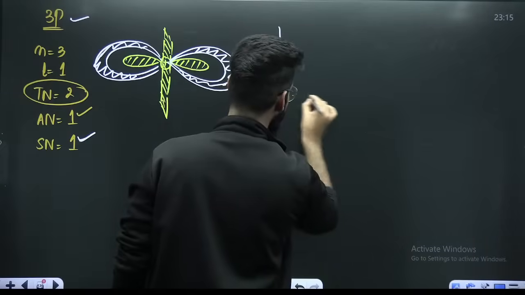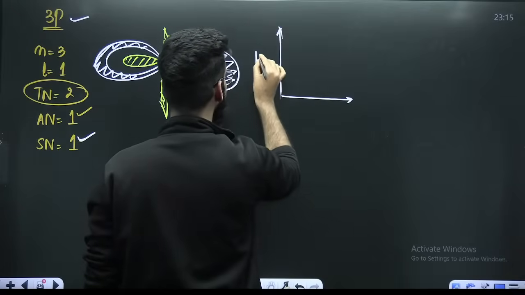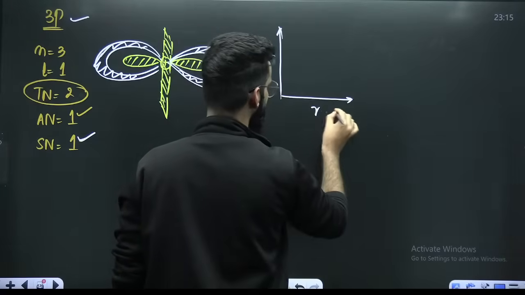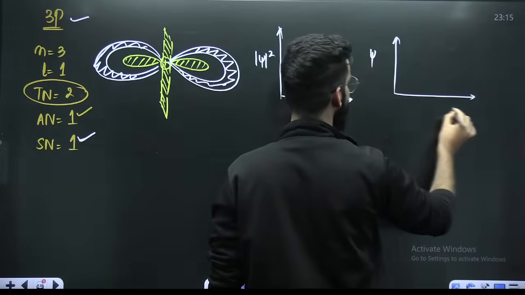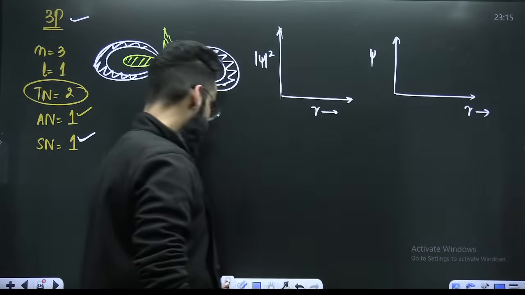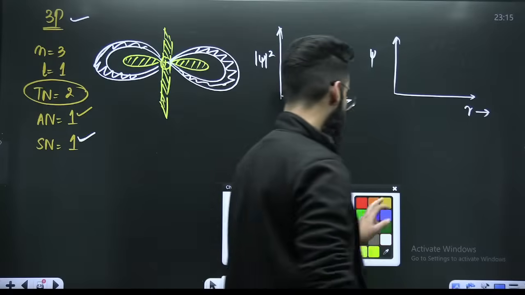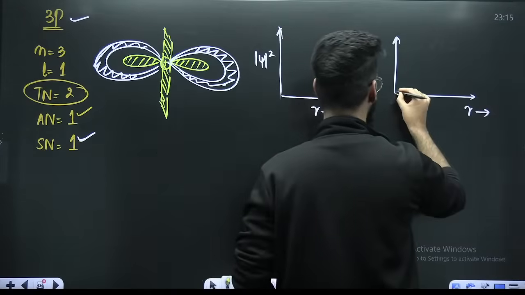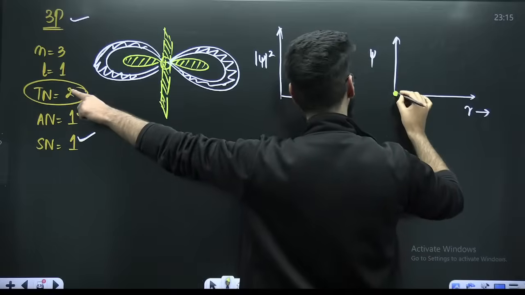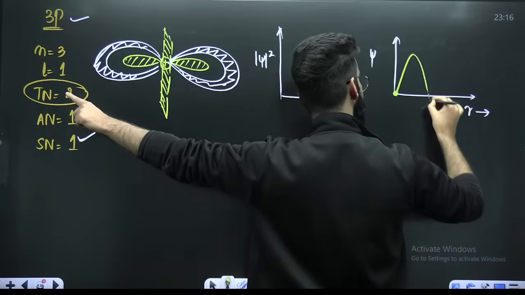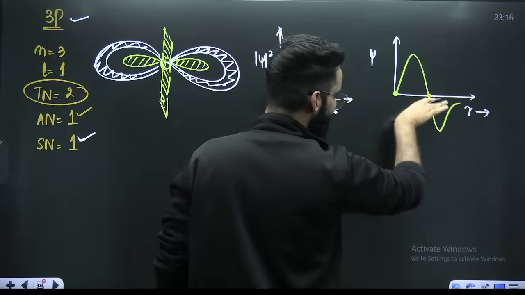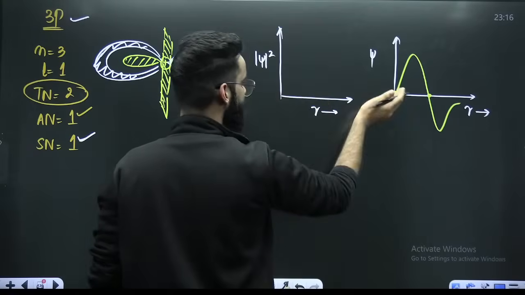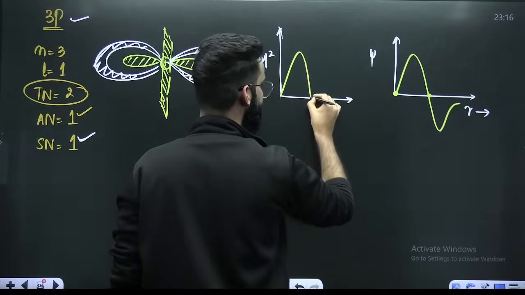So if you want to make a graph between psi versus r, or psi square versus r, you can make it. In case of p, all the graphs start from origin, right? So I'll start from origin. How many nodes do I have to represent? 2. One is already represented. This is the second. That's it, right? Psi square: take the reflection of this part. Okay, so it will be like this.